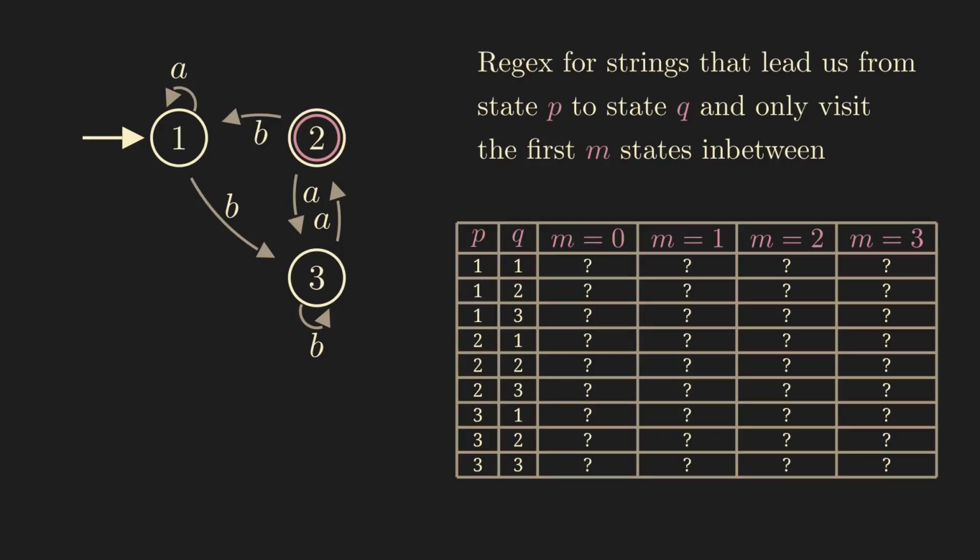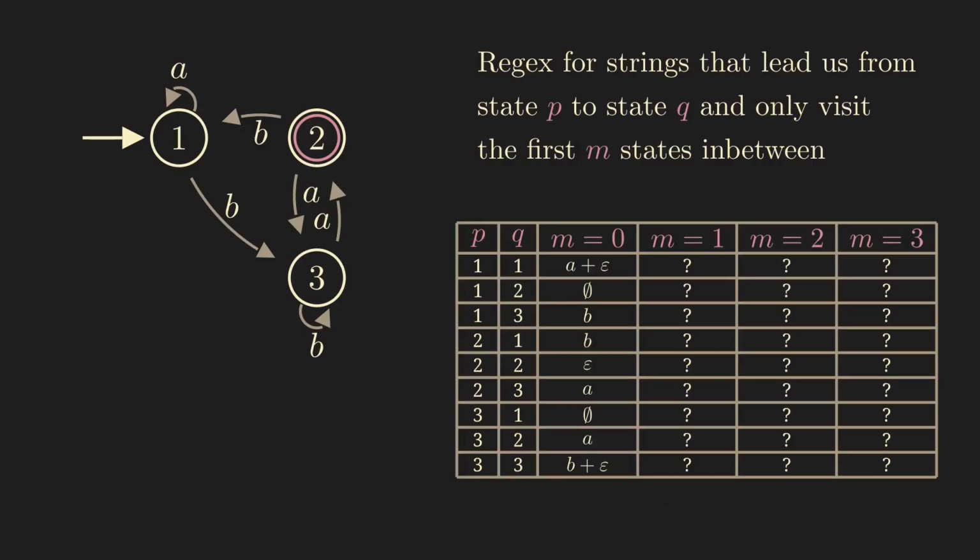The second observation. Some of these questions are not so complicated. On the contrary, they are very easy to answer. If m equals 0, then we want to go from some state P to some state Q and are not allowed to visit any states in between. Well, these are simply the arrows that lead directly from P to Q, if there are any such arrows. In those cases, we can immediately write down a regex, and thus we can fill in the column for m equals 0 easily.